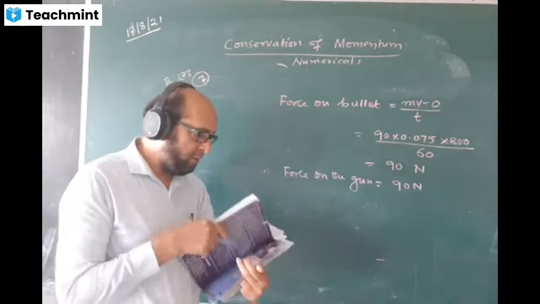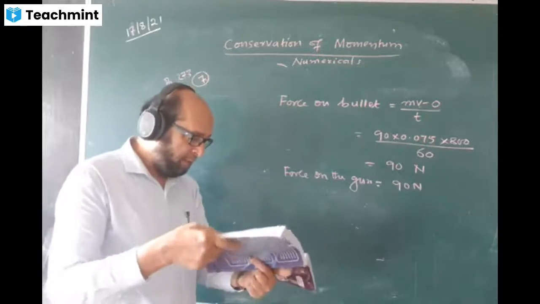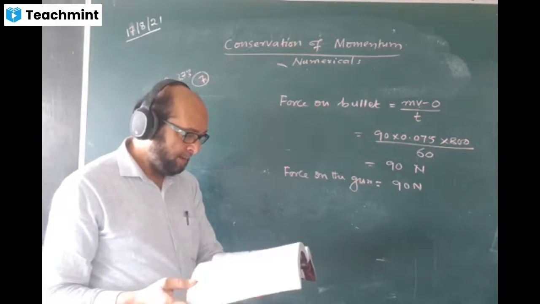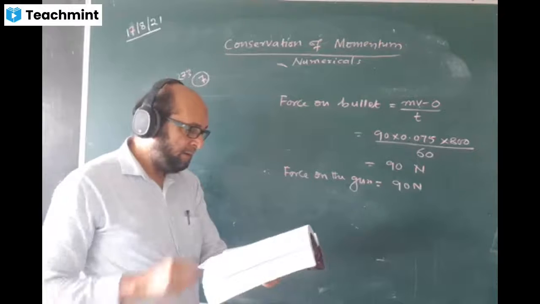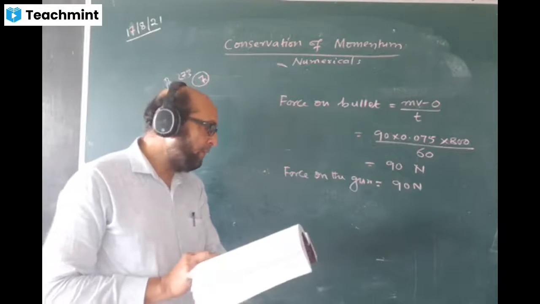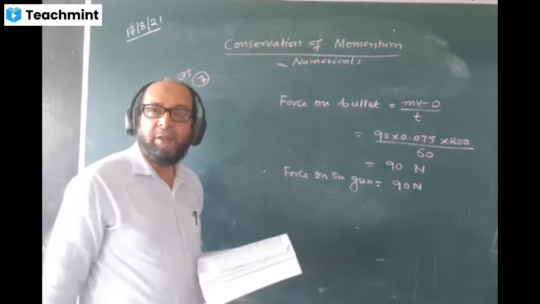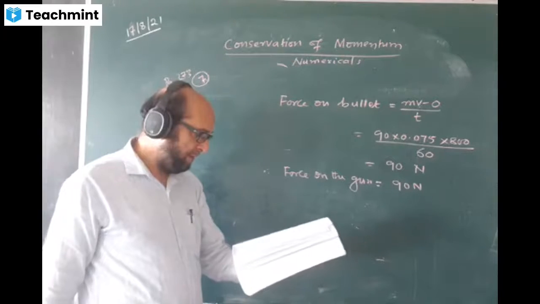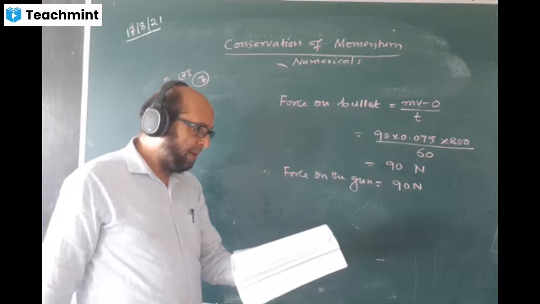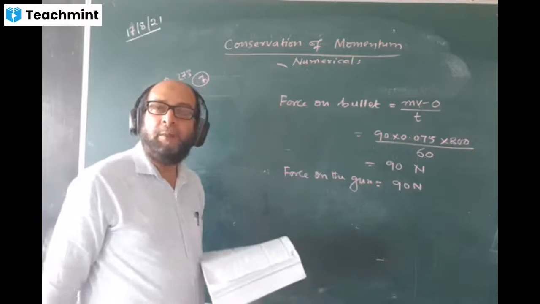I'll do one question. They are showing a diagram on page number 272, question number 20. Please have a look at it. There is a monkey and a bunch of bananas.